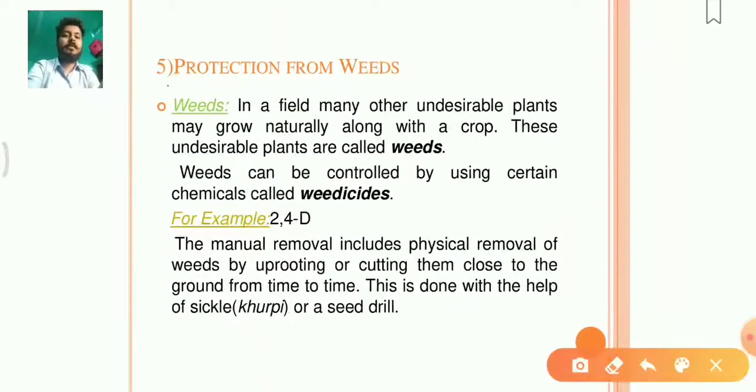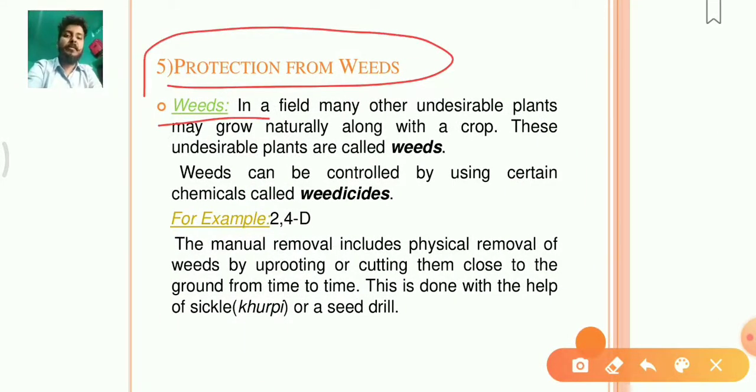Now, thereafter, the fifth agriculture practice is weeding. In a field, many other undesirable plants may grow naturally along with the crop.